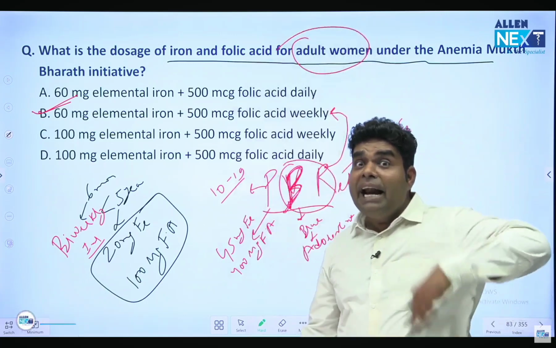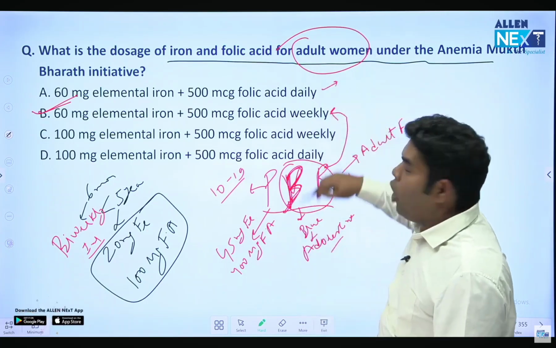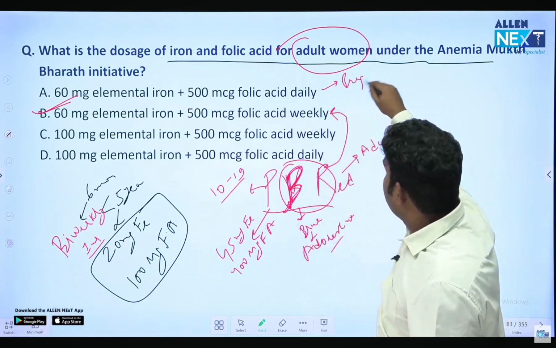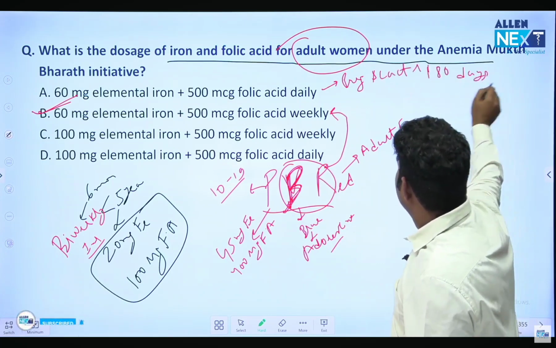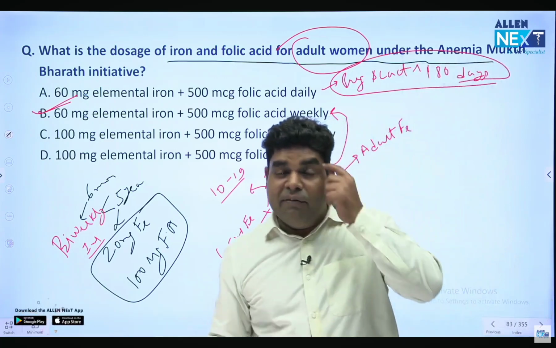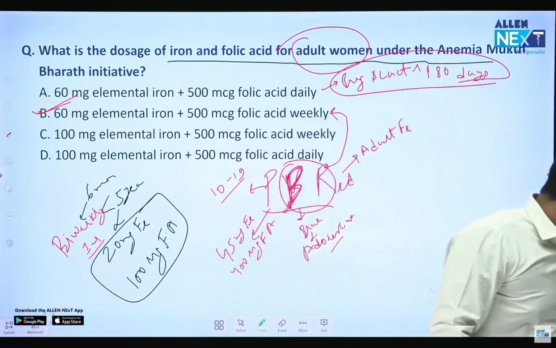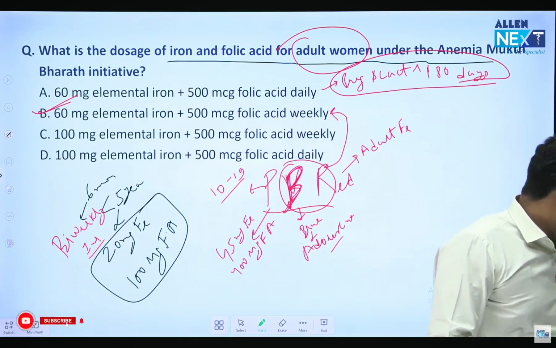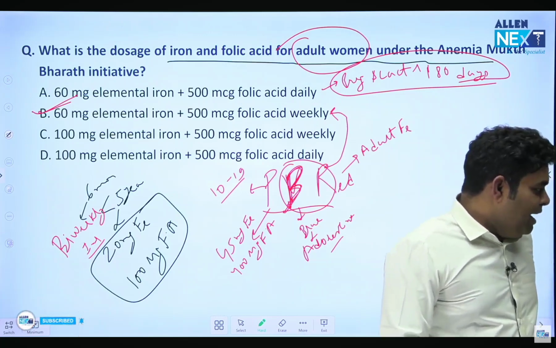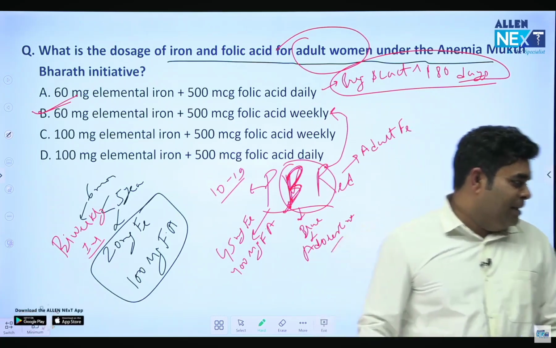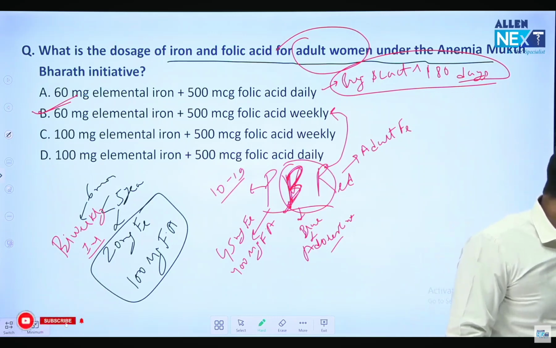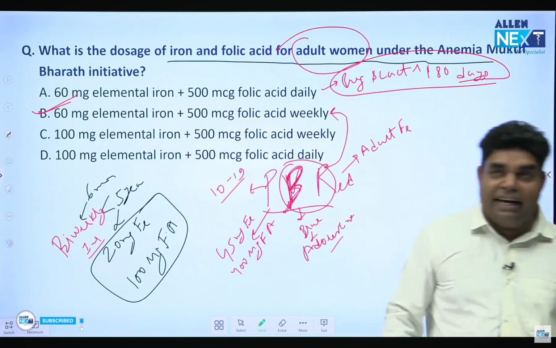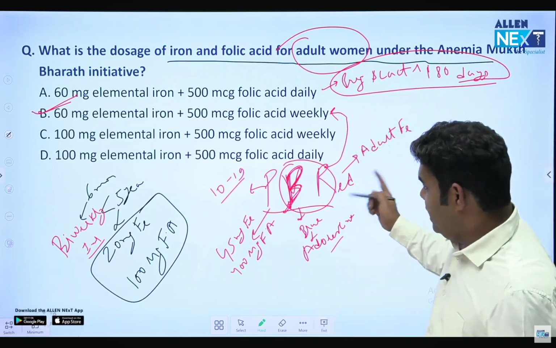If I ask about pregnant and lactating females, then the answer will be option A. In pregnant and lactating females, it is given for 180 days, before delivery and after delivery, daily. But in adults, it is option B. Yes, some of you had written A, but then you corrected to B. Nazrul Islam, Ankush Rajwat, Sarif Sifat, Roger, Arju Malik, all of you are right. Very good. Answer is B. Do remember the doses of each age group.